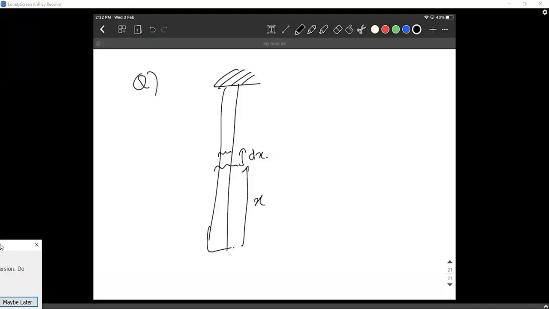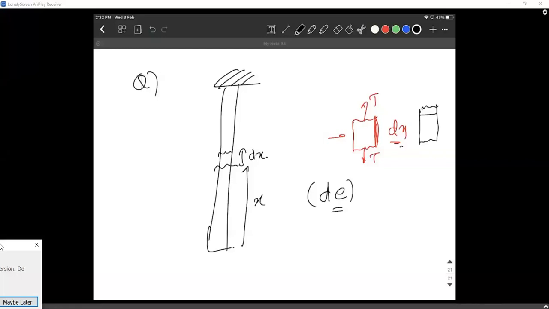Okay, so let me draw this dx separately here. The length of the small wire is dx, and it has some tension T on both sides, T or T plus dT. Now all I have to do is write the elongation in this wire. This dx wire will elongate by a little. Even this small wire will elongate by a little. So how will I find that small elongation? I'll call it de. The elongation is de, the small elongation.